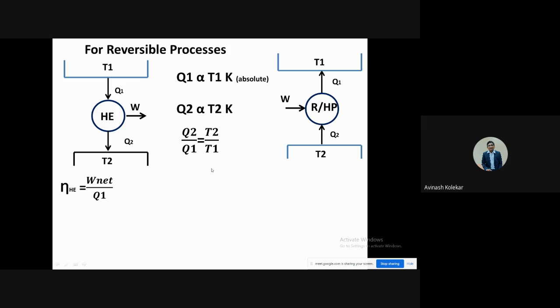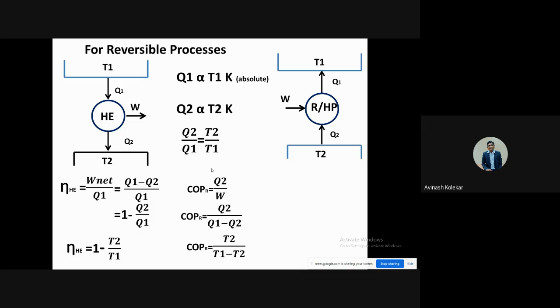Based on that, you can get the efficiency formulas: the efficiency of a heat engine is equal to 1 minus T2 upon T1. The COP of a refrigerator is T2 upon T1 minus T2, while the COP of a heat pump is T1 upon T1 minus T2.